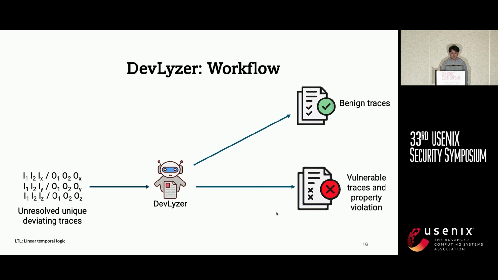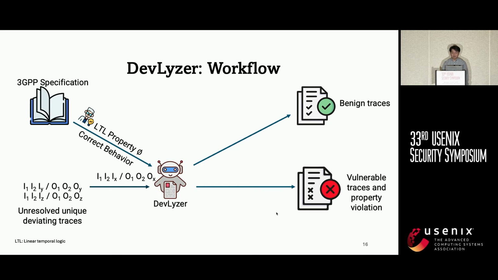Devlizer first picks an unresolved deviating trace, and the security expert consults the 5G specification to identify the correct behavior for the input sequence, writes one or more LTL properties, then returns them to Devlizer. Based on the LTL properties, Devlizer can automatically triage a set of unresolved deviating traces using model checking.